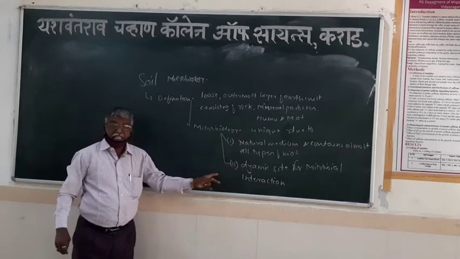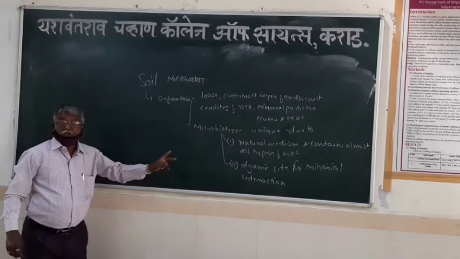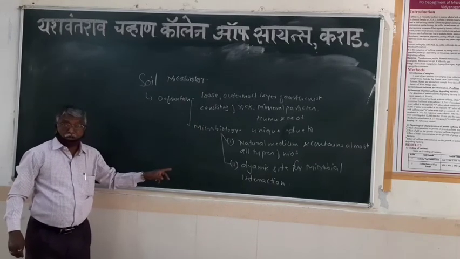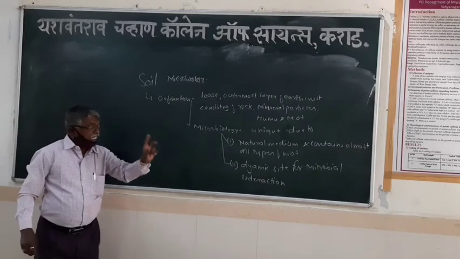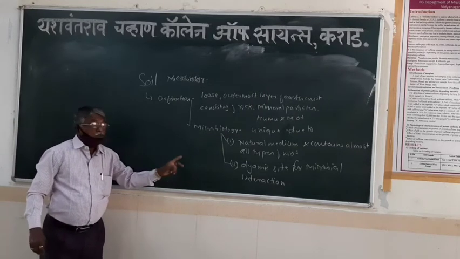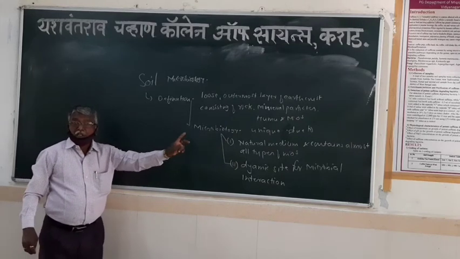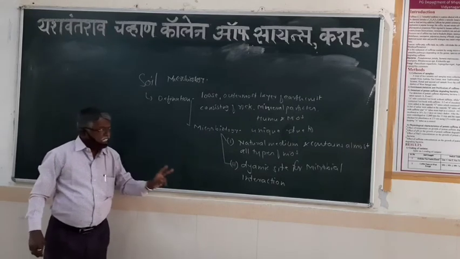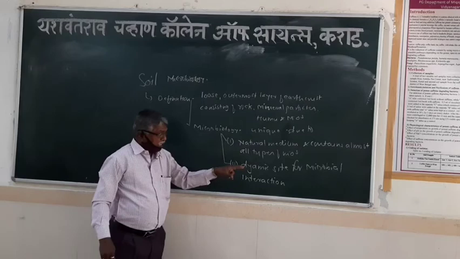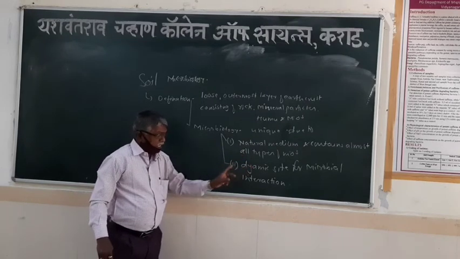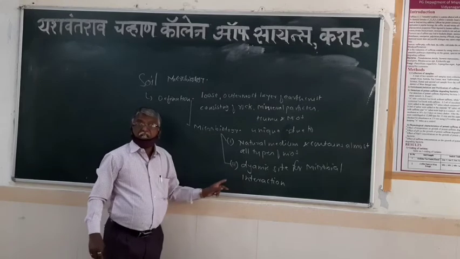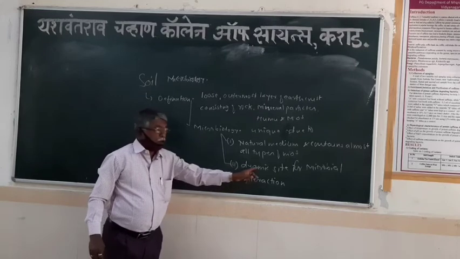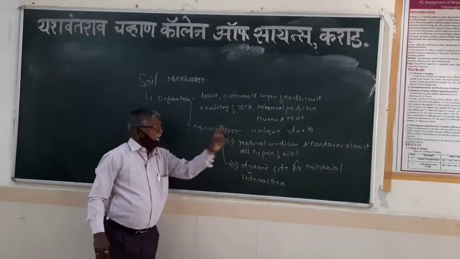The leguminous plant root is benefited, as well as the rhizobium organism, because these organisms fix the nitrogen from the atmosphere and supply it to the plant body, whereas the root of the plant gives shelter to the rhizobium species. That's why both partners are benefited, and it is called symbiosis. Such interactions, like symbiosis, commensalism, predation, and parasitism, are all there in the soil, and that's why it is a dynamic site for microbial interaction, and therefore it is unique.